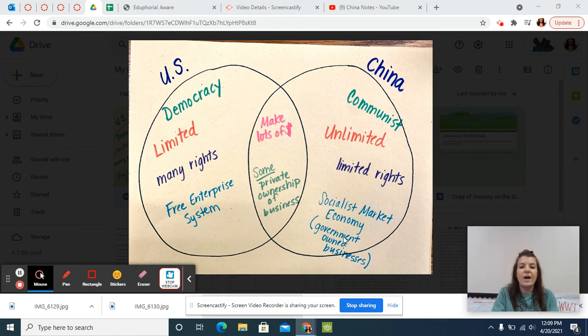And in China, it's almost kind of like half and half. The government owns half, the people own half. And it's only been within the last 30 years or so that China has begun to pull back their tight control over the economy and allowed some people the chance to own their business and make money in a way that's similar to ours, but still not quite a free enterprise system or capitalist society. So, all right, hopefully that helps you get some understanding of how the United States and China are similar and different.